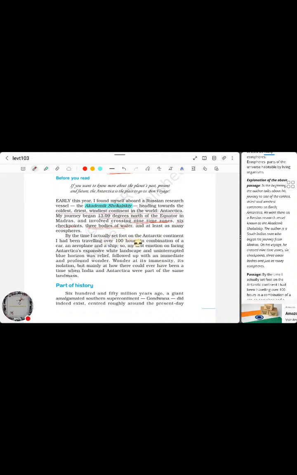By the time I actually set foot on the Antarctic continent, I had been traveling over 100 hours in combination of a car, an aeroplane, and a ship. So, my first emotion on facing Antarctica's expansive white landscape and uninterrupted blue horizon was relief, followed up with an immediate and profound wonder.